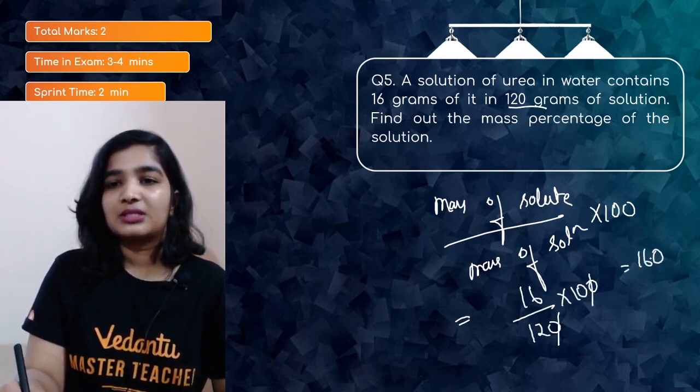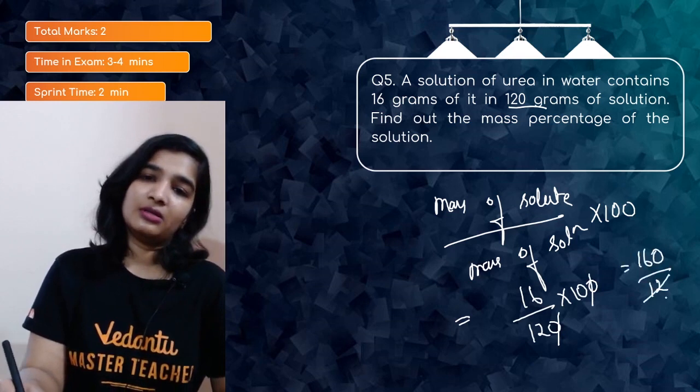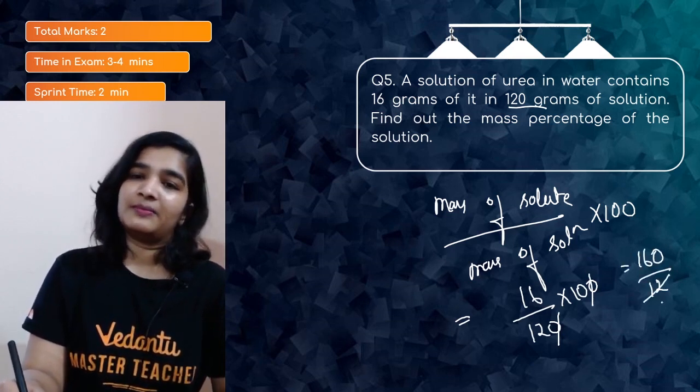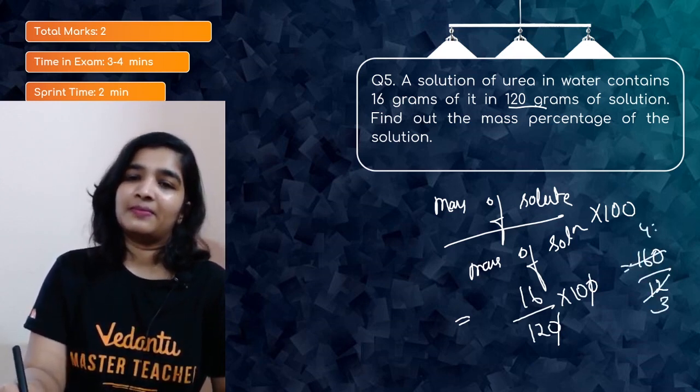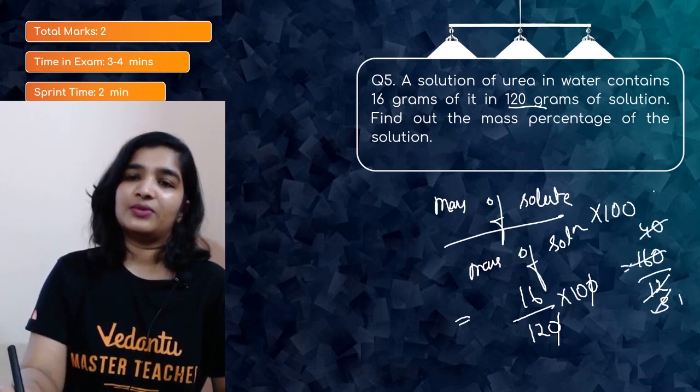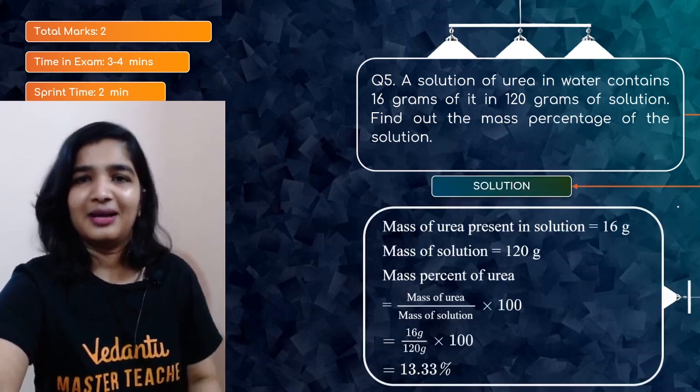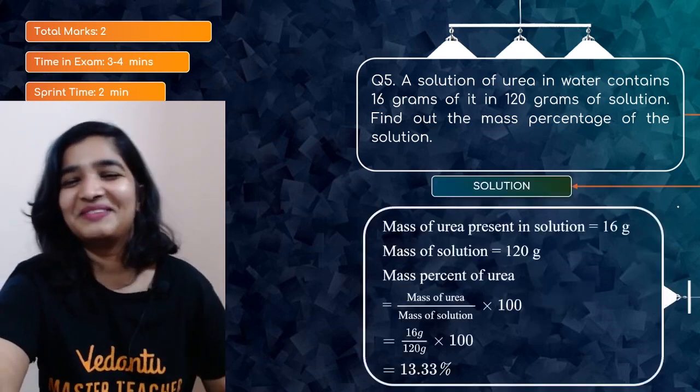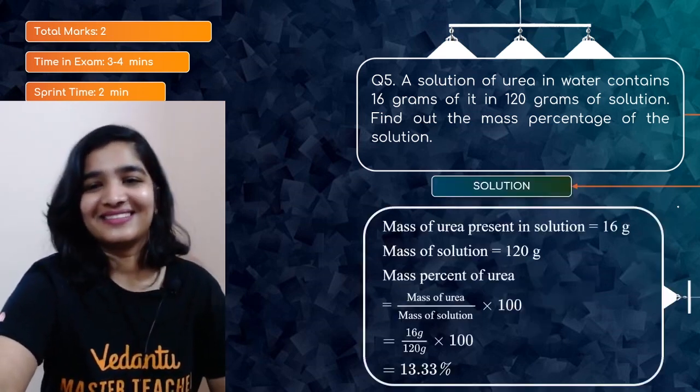So it will be 1600 by 120. Let me do it. It will be 13 point something. Yes, 13.33% will be the answer.